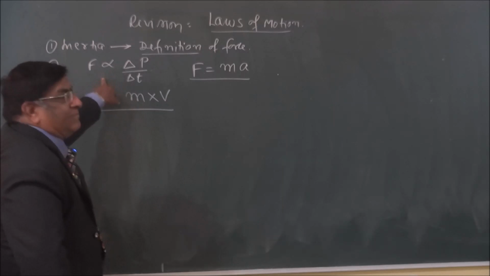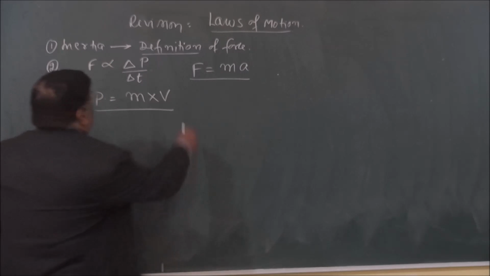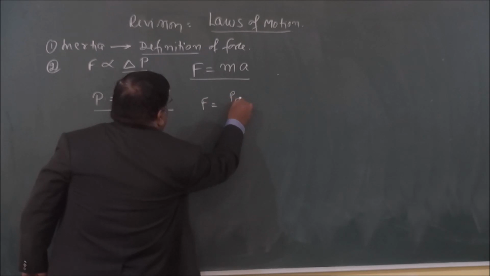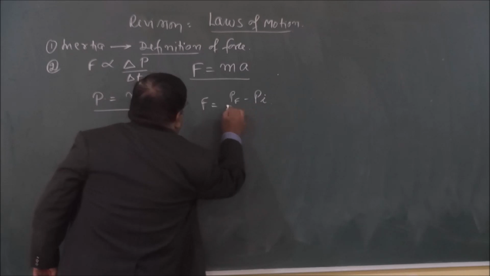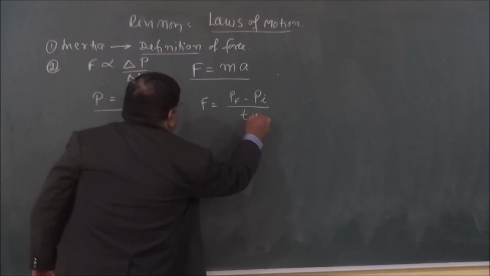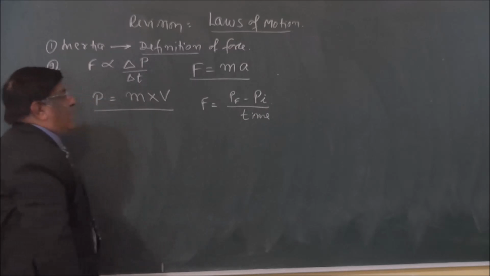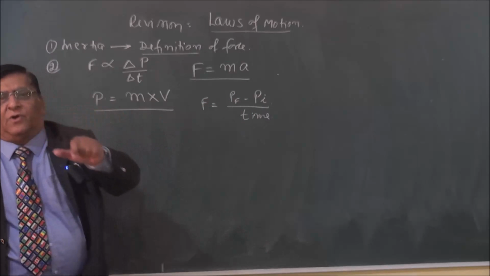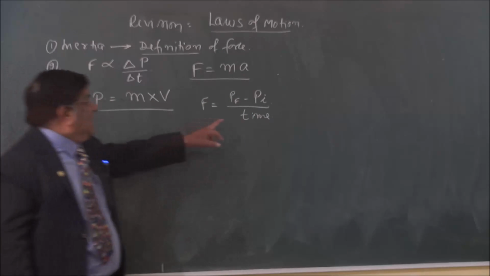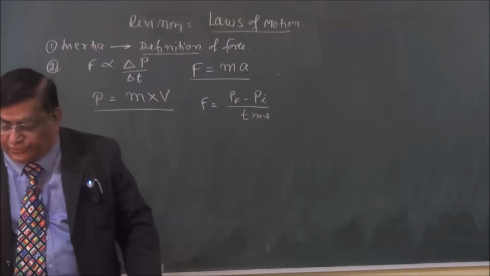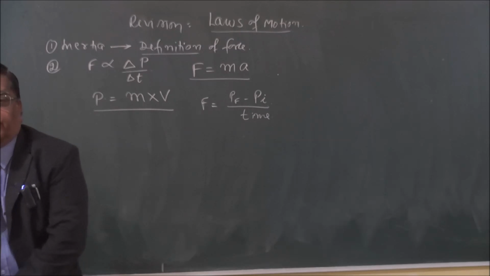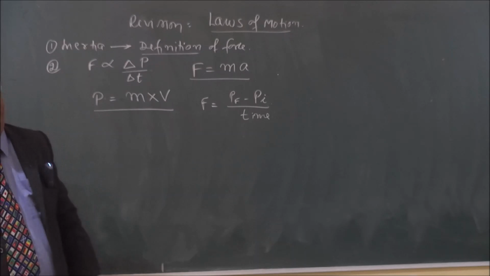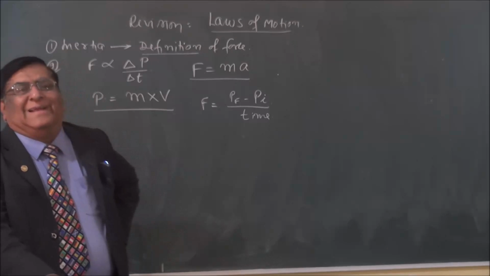Rate of change of momentum is this. So we can say F is equal to momentum final minus momentum initial divided by time taken. Okay, this is the second law about momentum. There is one other quantity we are supposed to study, and that is time multiplied by force. Time multiplied by force. What is that quantity? Very good. Impulse. Definition.